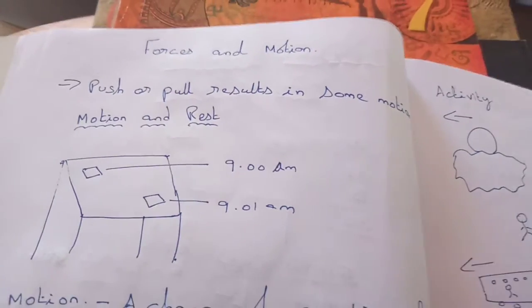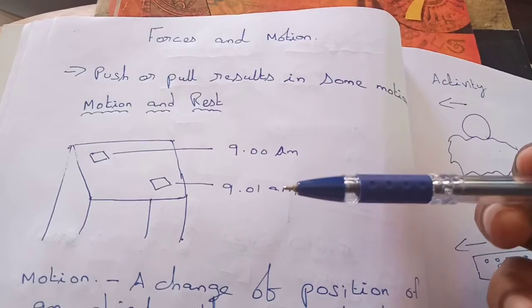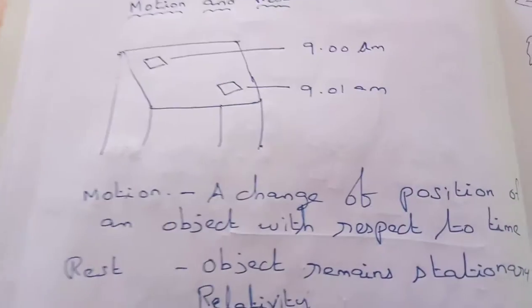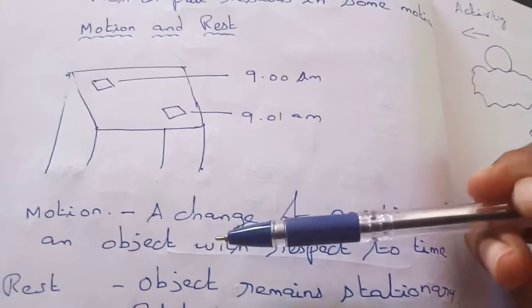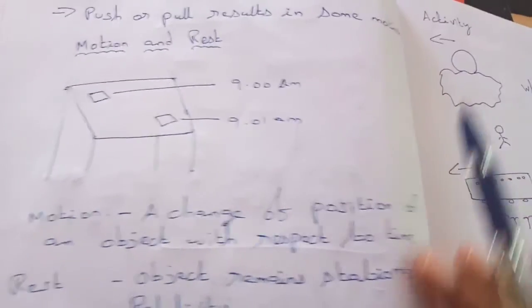Good morning, everybody. Forces and motion. This is today's topic. Push or pull results in some motion. Whenever there is a push or a pull, then there will be a motion. A motion is a change of position of an object with respect to time.